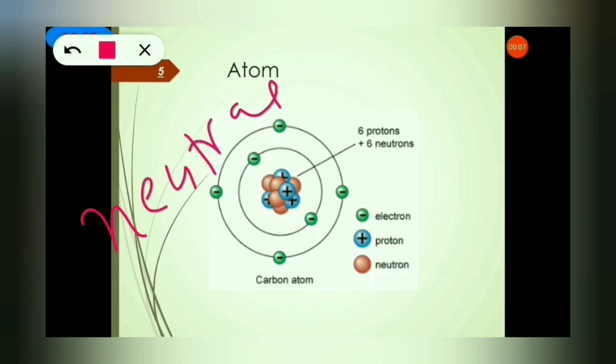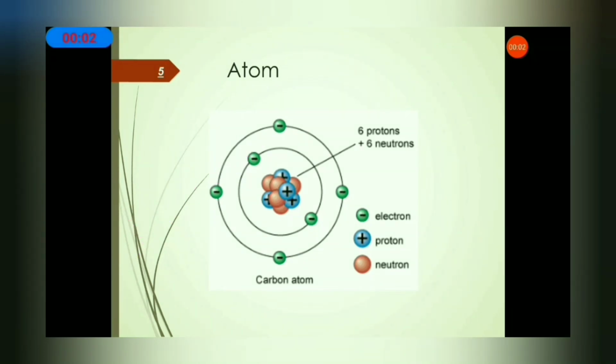We know the atom is neutral. What is the reason? In spite of having charged particles, the atom is neutral. Do you know why? Because however many positively charged particles an atom possesses, the same number of negatively charged particles are present. Protons and electrons are present in an atom in equal number. Though their magnitude is very different, the strength of both electron and proton is equal. So they cancel each other's effect and make the atom neutral.